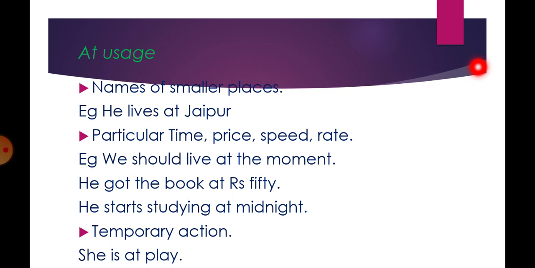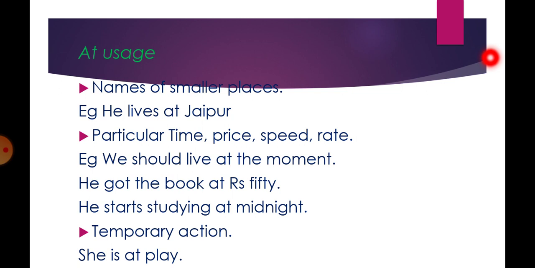At. At is used for name of smaller places. He lives at Jaipur. So here, at is used for Jaipur because it is comparatively smaller in size when we compare it to the state Rajasthan or the country India. When we say the entire sentence, we say he lives at Jaipur in India. So, in is used for bigger places, that is India, and Jaipur, when we say Jaipur, we use at because it's smaller than India.